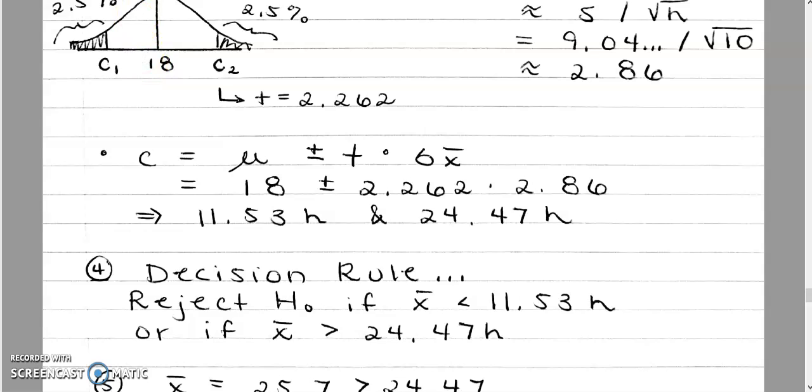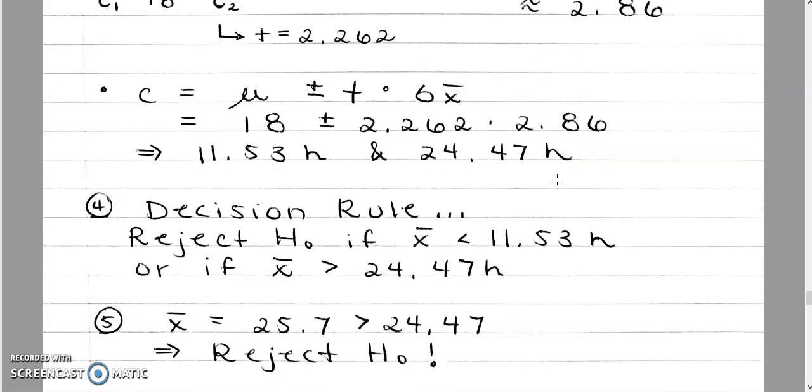Remember here that we are testing that I have values different than my 18 hours. So I will test 2 critical points. What that means is that this formula is now mu. Before I had plus t times sigma of x bar. Now I need to find 2 values. I have a positive t and a negative t. So I will be testing plus and minus t. So 18 being my average from my population, plus or minus the student t-score, which is the 2.262, times sigma of x bar, 2.86 over here.